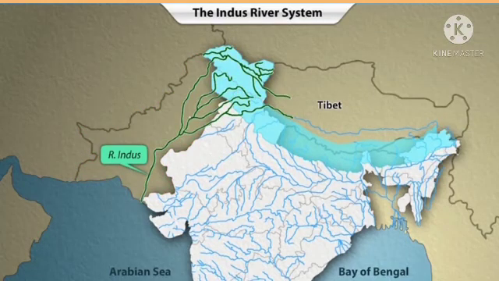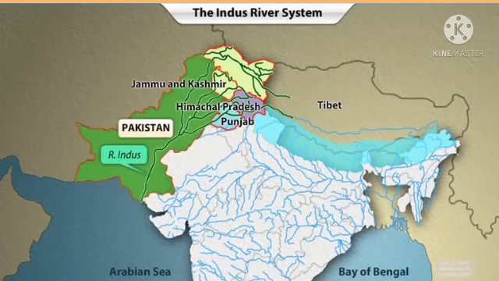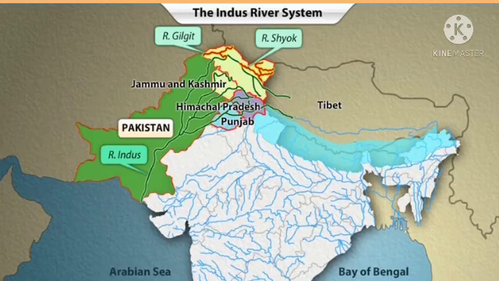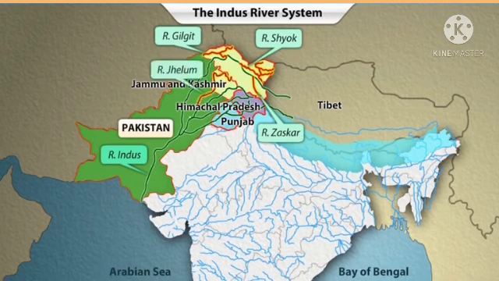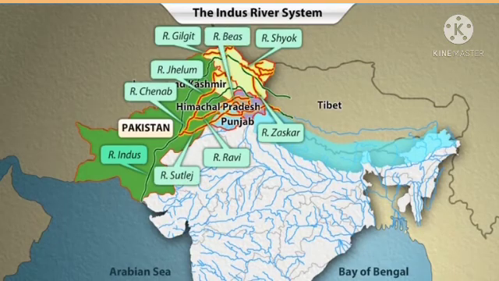The Indus and its tributaries flow through the states of Jammu and Kashmir, Himachal Pradesh, Punjab, and through Pakistan. River Shok, Gilgit, and Zaskar are tributaries that meet the Indus in its upper course in India. The other tributaries are Jhelum, Ravi, Chenab, and Satluj.